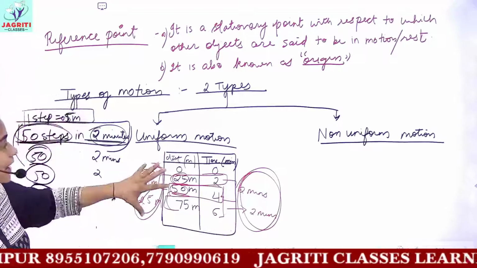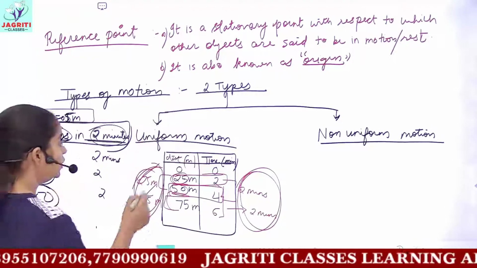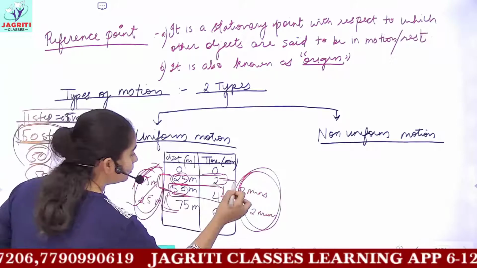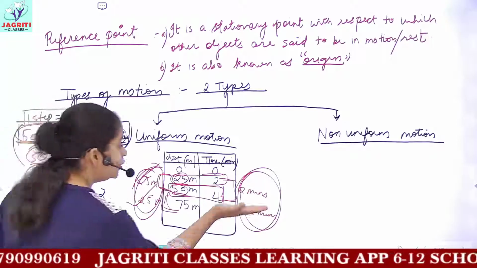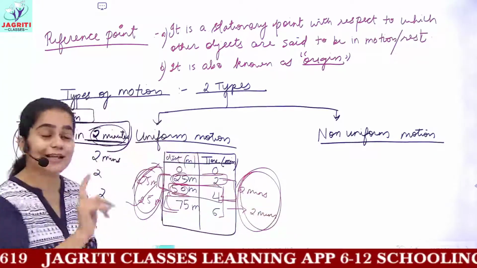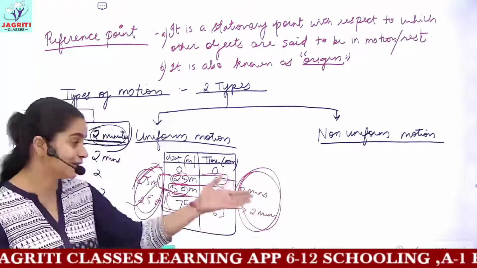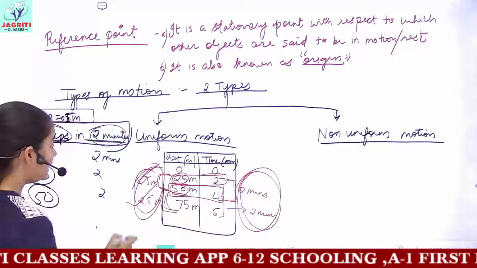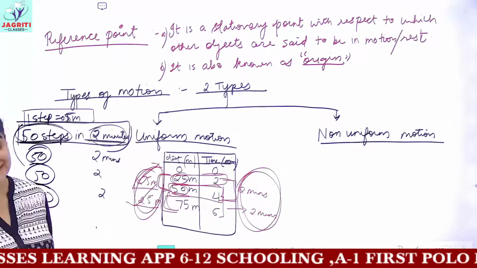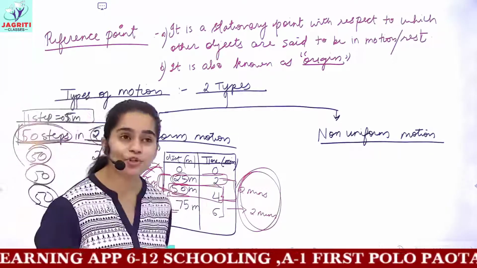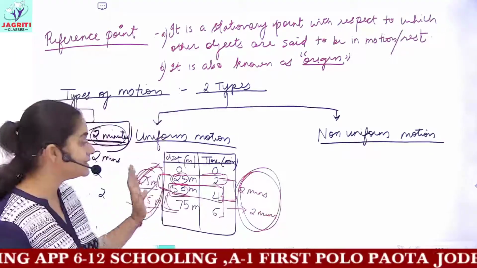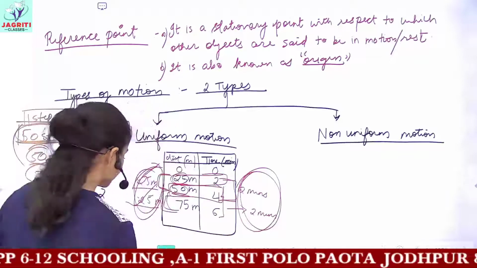But for understanding uniform motion, you take out the difference between both of these. Then you will get that you are traveling in equal intervals. That is, after every 2 minutes your time is increasing and you are covering equal distance. So we say that uniform motion means when an object covers equal distance in equal intervals of time.